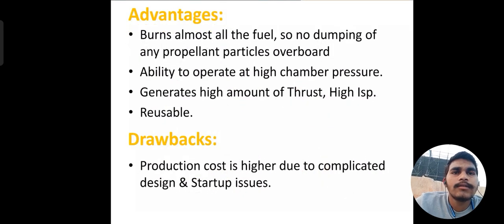The advantages of staged combustion cycle are that it burns almost all the fuel, so no wastage occurs and no dumping of any propellant particles overboard.